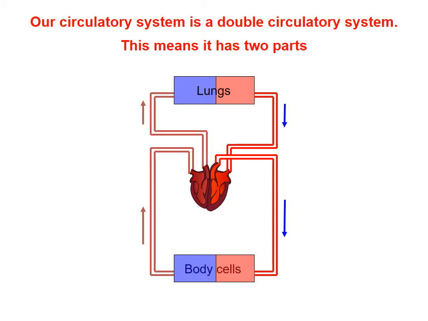So it has two parts. One is body cells or systemic circulation, another is pulmonary circulation or lung. You may be a bit surprised because I am mentioning this description repeatedly, time and again, because it is very, very important to understand.